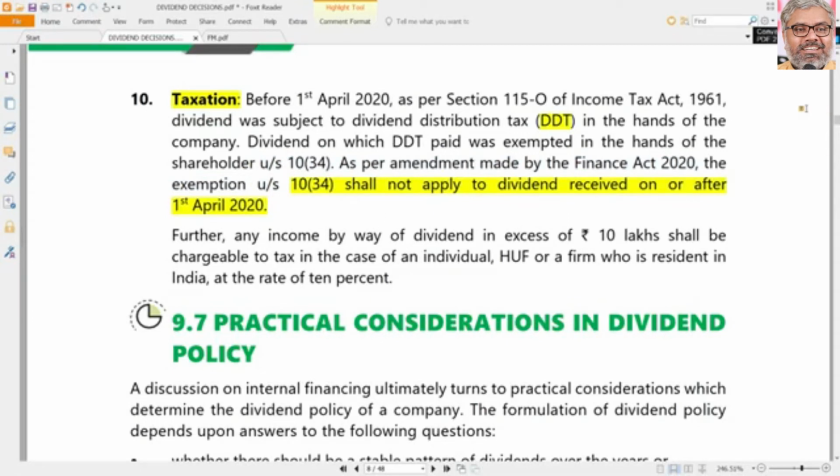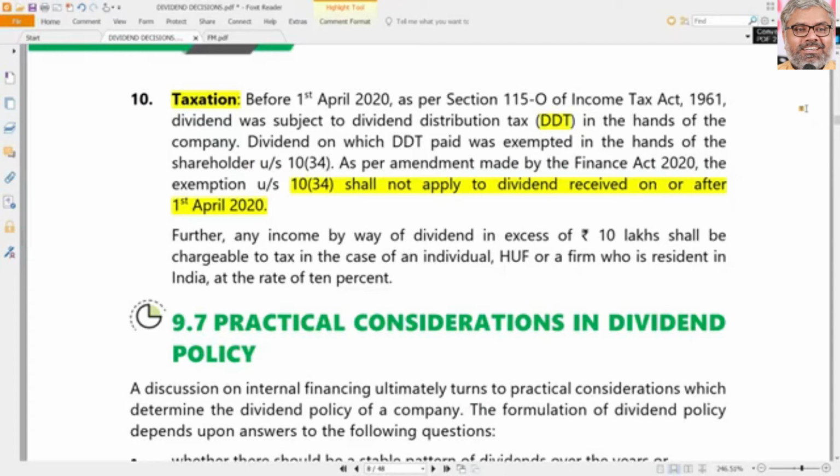So the exemption of section 10(34) shall not apply to the people who have received the dividends on or after 1/4/2020. So during the previous year 2021, which is the latest one, there is a dividend taxability for the shareholders, but there is no dividend distribution tax in the hands of the company.